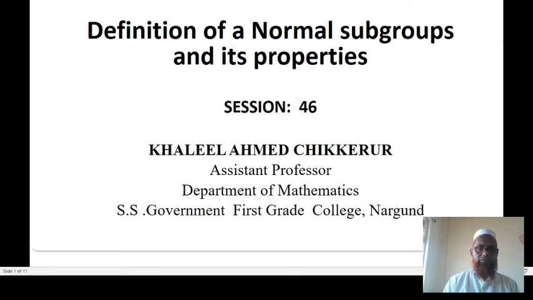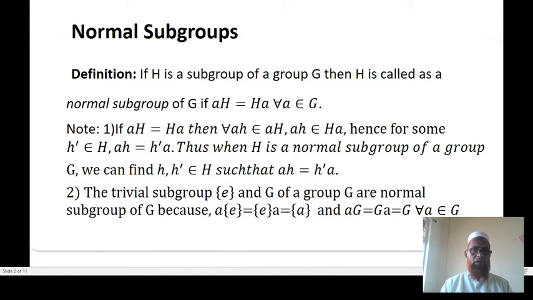In this session, we discuss the definition of normal subgroup and its properties. So let us start with normal subgroups. Definition: if H is a subgroup of a group G, then H is called a normal subgroup of G if aH equals Ha for each a belongs to G.